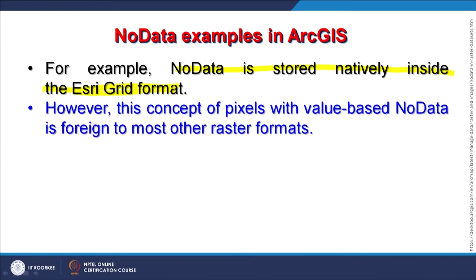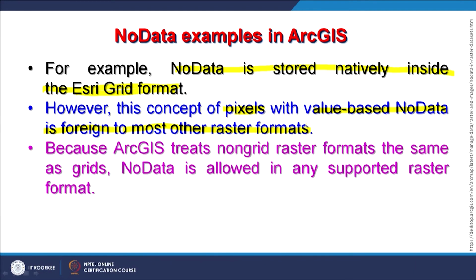This concept of pixels in the case of satellite images, or cell values in the case of a digital elevation model, based on no data is foreign, meaning unknown, to other raster formats. So, if software is not well designed to handle no data, then you would have real difficulties. Initially we used to have these problems, but now good software has implemented the concept of no data.